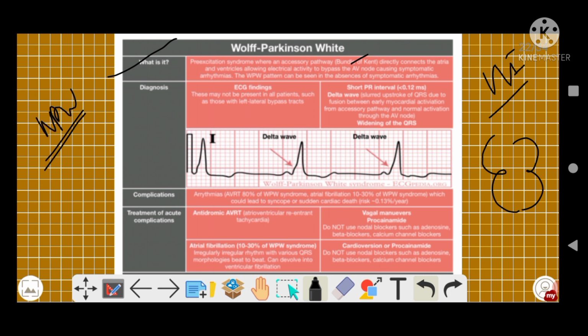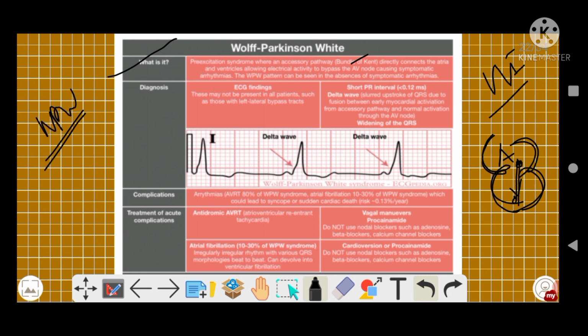So this is your atria, this is your ventricle. There is an accessory pathway that connects your atria with the ventricle, which is known as the bundle of Kent.